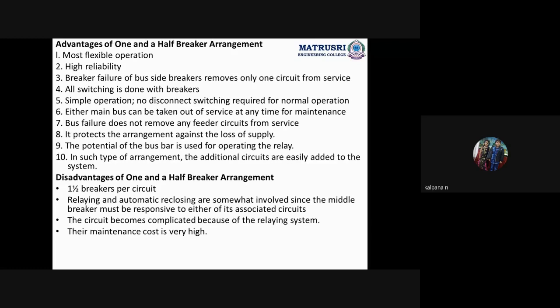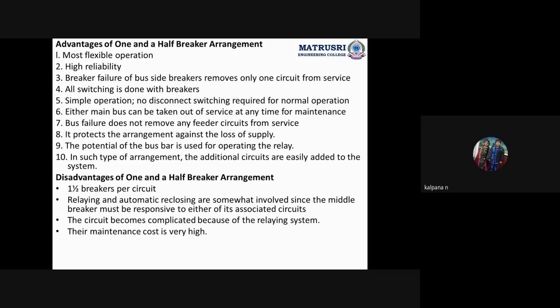Okay, simple operation, no disconnecting switching required for normal operation. Either main bus can be taken out of service at any time for maintenance. Bus failure does not remove any feeder circuit from the service. It protects the arrangement against the loss of supply. The potential of the bus bar is used for operating the relay.